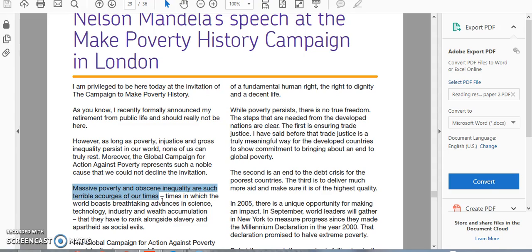So now let's have a look at his style. It's very hard-hitting. He's using a lot of words here for dramatic effect. So the style could be, it's a very dramatic style, it's a very forceful style. He's really making a point very strongly here. Use of those words like, as long as poverty, injustice and gross inequality, and massive poverty, obscene inequality. So this is clearly someone who's speaking from the heart. They are speaking with emotion, with real force about these issues.